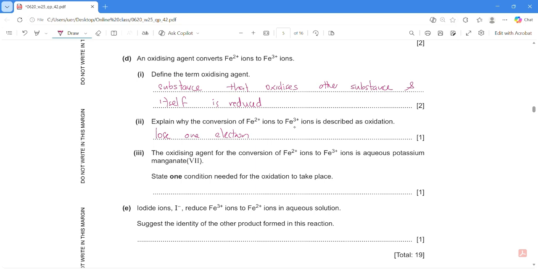Okay, the oxidizing agent, blah blah blah. Still one condition needed for this. Okay, so you can see this one, our potassium manganate(VII) is not acidified yet. So the condition here is acidify. We need to acidify this potassium manganate(VII) in order to make it into an oxidizing agent.